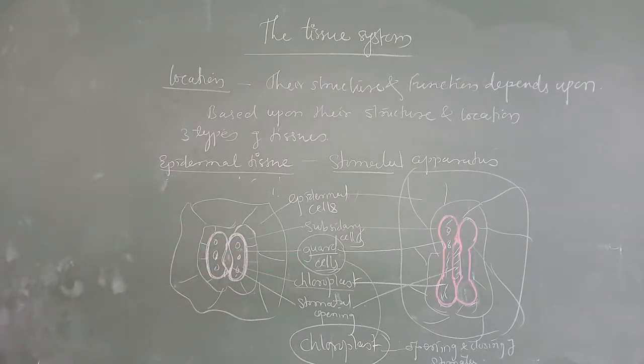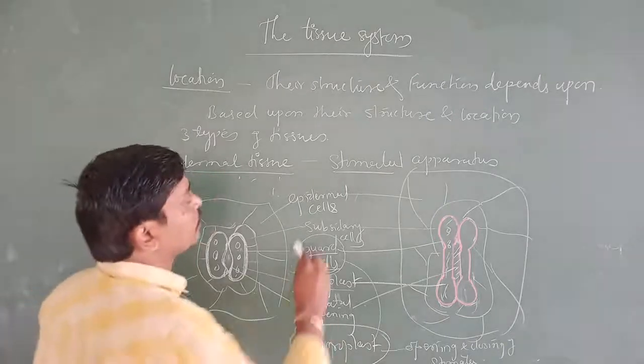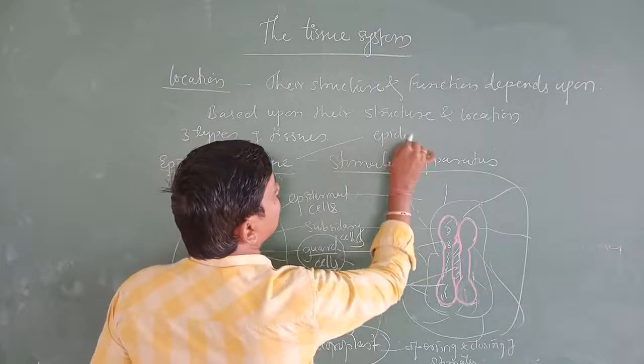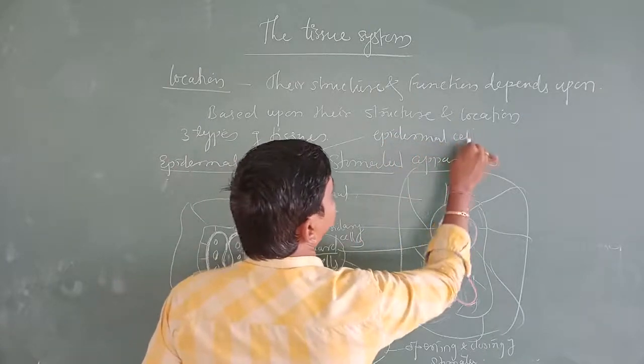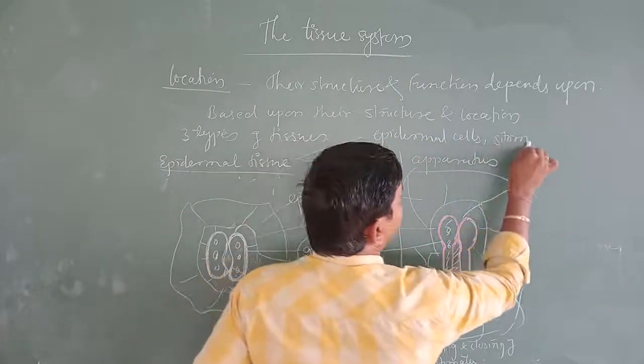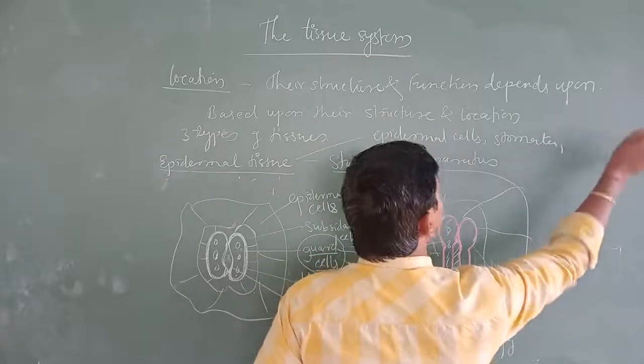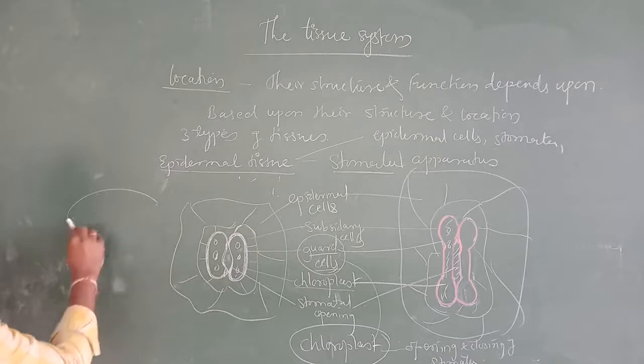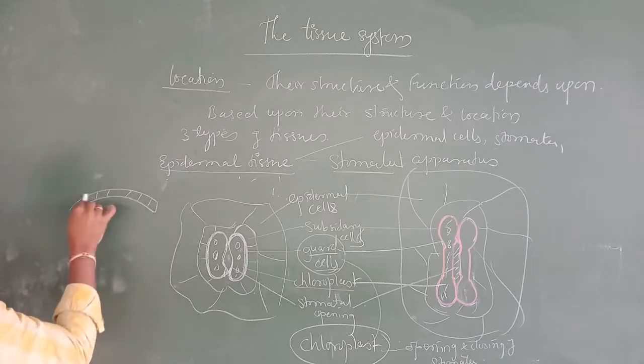And next we are going to study in the epidermal tissue, the root hairs outside. First I told you in epidermal tissue, epidermal cells, stomata, then outermost, the trichome and hair. Suppose this is the epidermis.